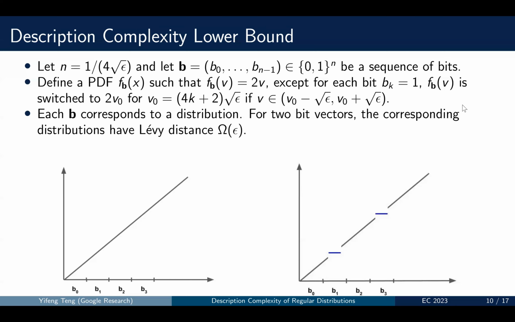And using this, we have constructed a set of distributions parameterized by a bit vector of length 1 over square root epsilon, such that for any two bit vectors, their corresponding distributions have a level distance of omega of epsilon. This proves the lower bound for the description complexity.